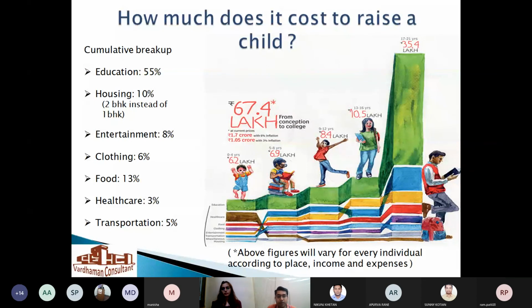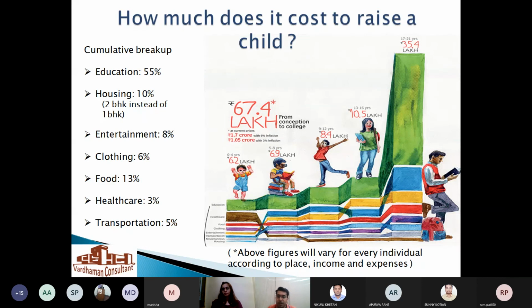Now we are doing one more comparison on how you can save a good amount of money. This is the costing to raise a child. This is roughly 67 lakh rupees in a lifetime, in the current scenario.